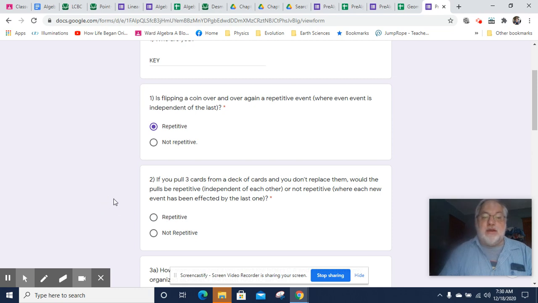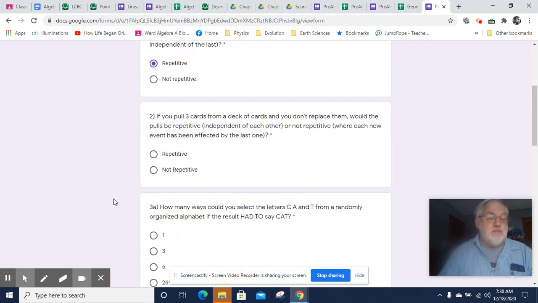Okay, if I'm pulling 3 cards from a deck of cards and I'm not replacing them, would the pulls be repetitive, independent from each other, or not repetitive, where each new event has affected the last one? Well, I've certainly affected the last event, because if I pull 1 card from my 52-card deck and I don't put it back in, now I have 51 cards. And so I have changed the number of possible outcomes.